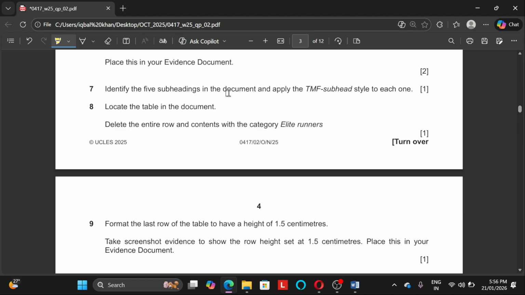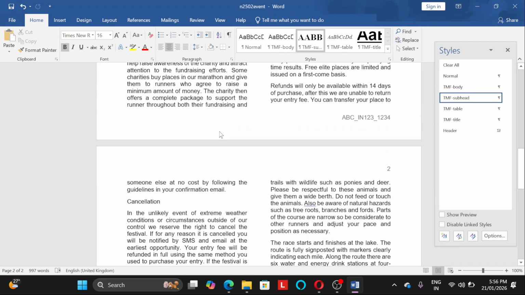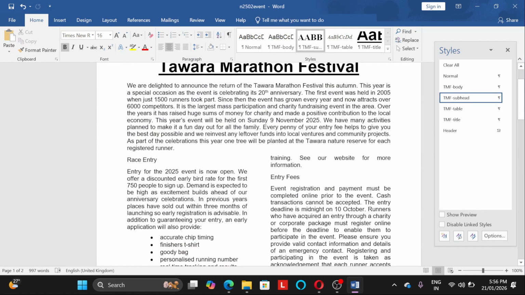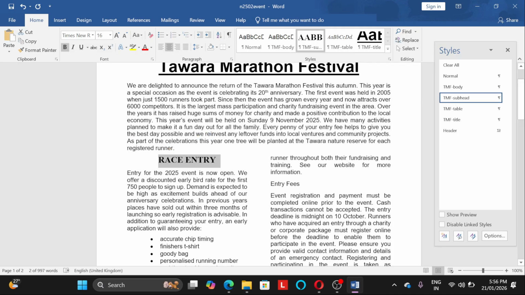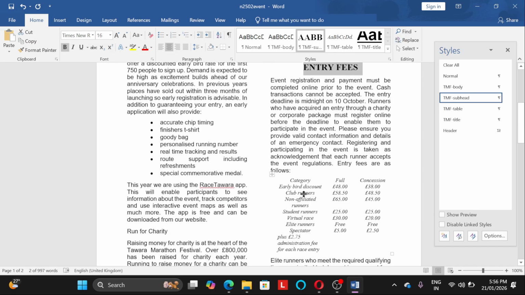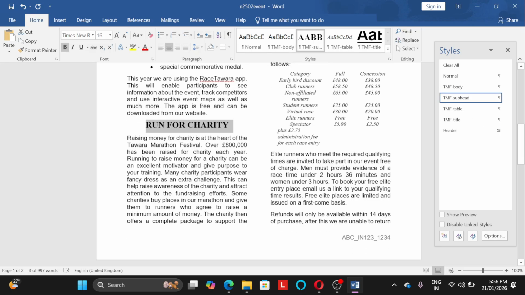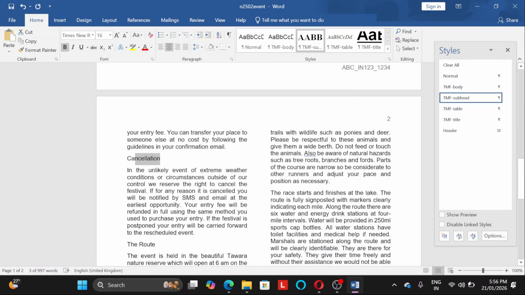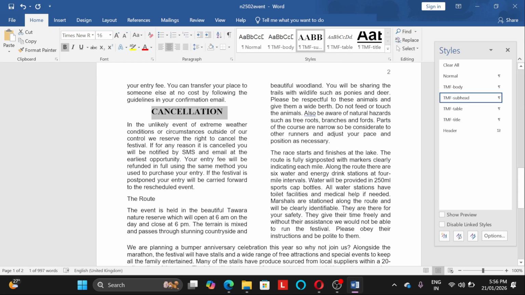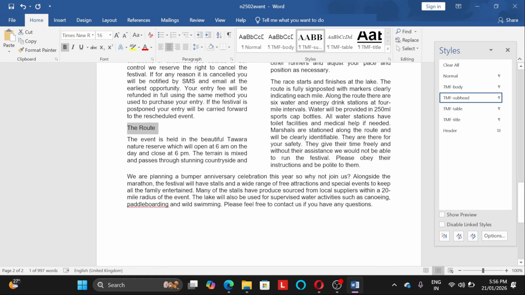Identify the five subheadings in the document and apply TMF subhead style to each one. Okay, so now we need to identify the five. This is number one. Let me select and apply TMF subhead. Perfect. And entry fees, TMF subhead. Perfect. Two. And this is the third one. All right. So now where is the fourth one? Yep. And the last but not the least is the route. Done. Now next.